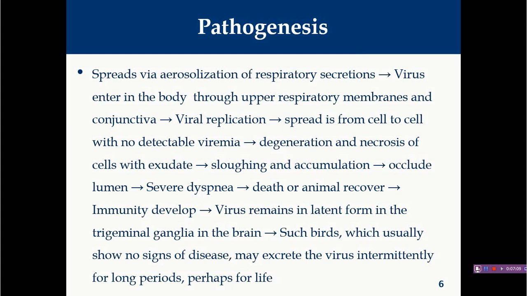this entire sloughed material accumulates in the tracheal lumen. Due to accumulation of this exudate, particularly fibrinous and necrotic material, as well as inflammatory cells which are lysed and degenerated, they all accumulate in the lumens of the trachea and nose. So ultimately it will occlude the nasal passage and there will be difficulty in breathing.